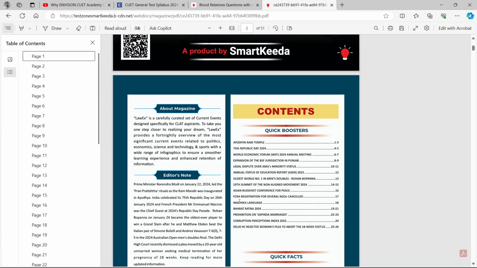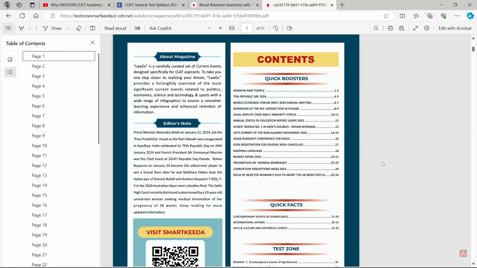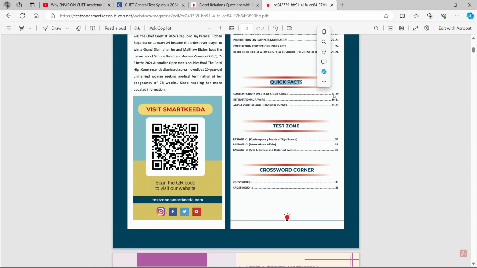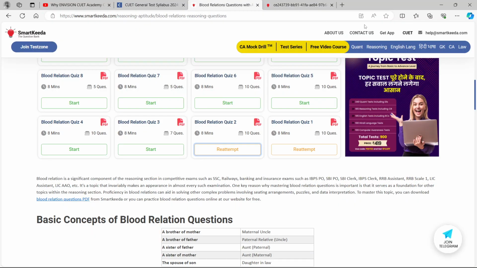So there are 15 topics per edition. That means in a month, 30 topics are being covered. And if you want to do more, then you can do the quick facts, right? You can cover quick facts from 27 to 33. Around 50 more topics will be discussed in it. Then you can do the passage based questions, and you can also do crosswords on GK. So I don't think anything is left.